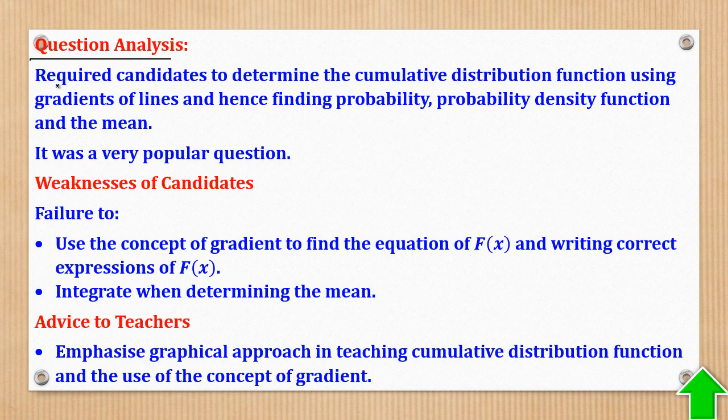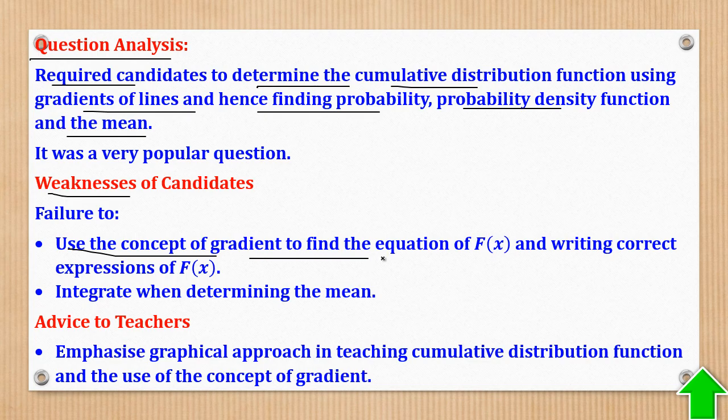So, question analysis: the question required candidates to estimate the cumulative distribution function using gradients of lines, and hence find the probability density function and the mean. Weakness of candidates was failure to use the concept of gradient to find the equation of capital Fx and writing the expression of capital Fx after everything.